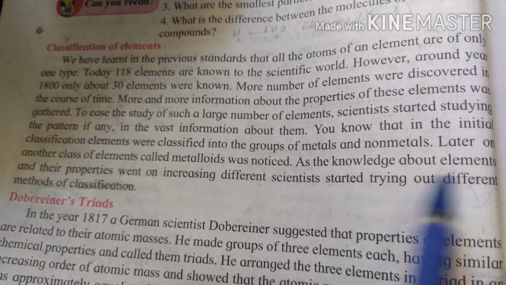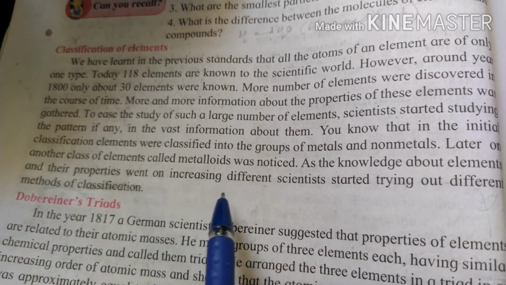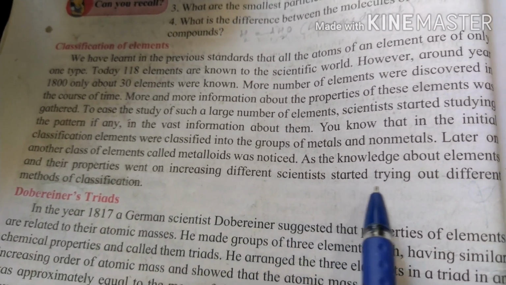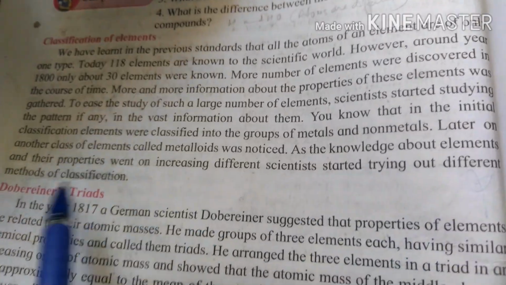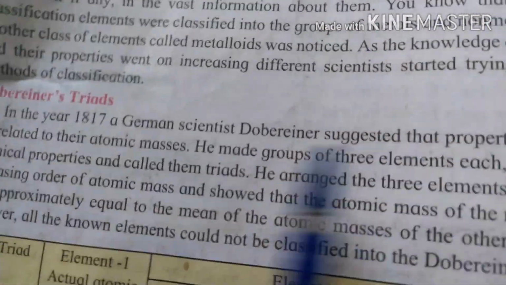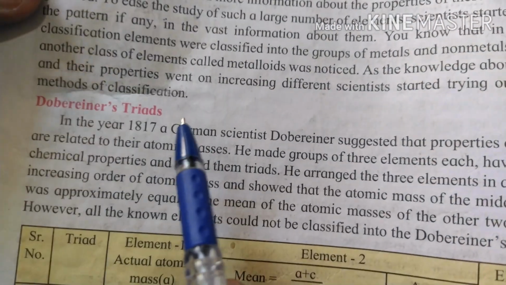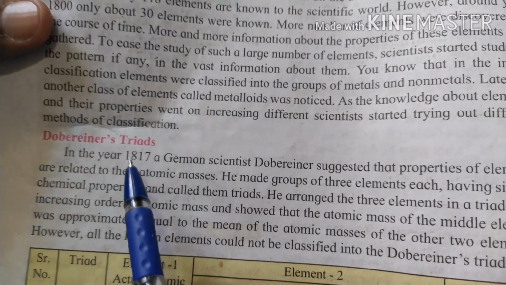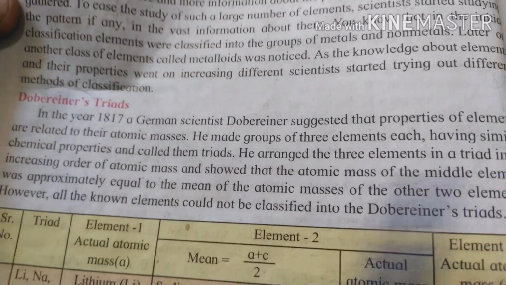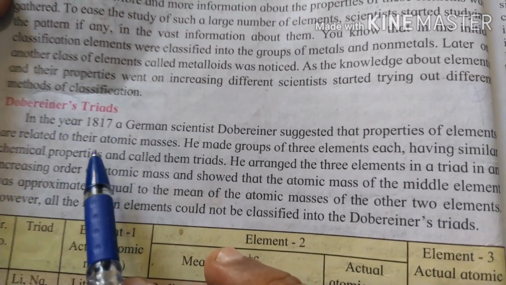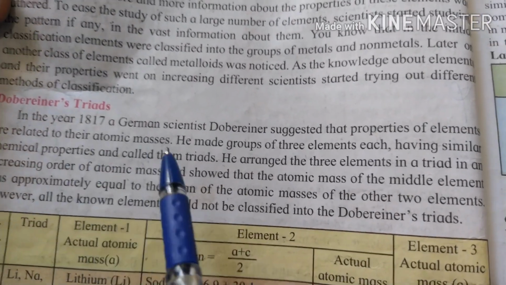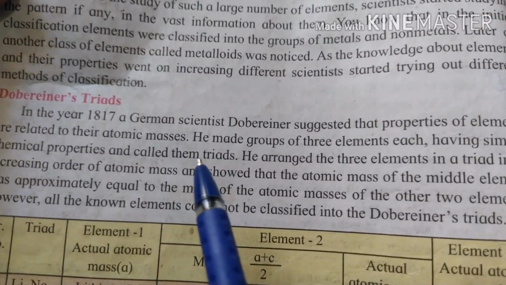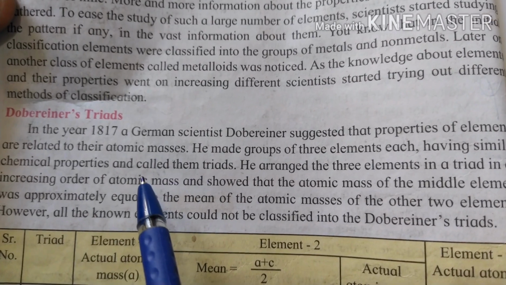As the knowledge about elements and their properties went on increasing, different scientists started trying out different methods of classification. The first one was Dobereiner's triads.